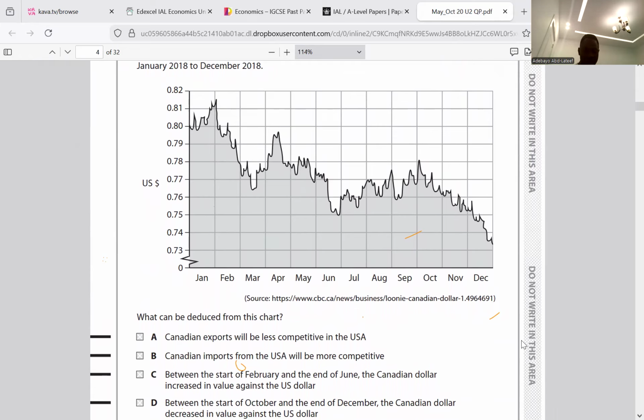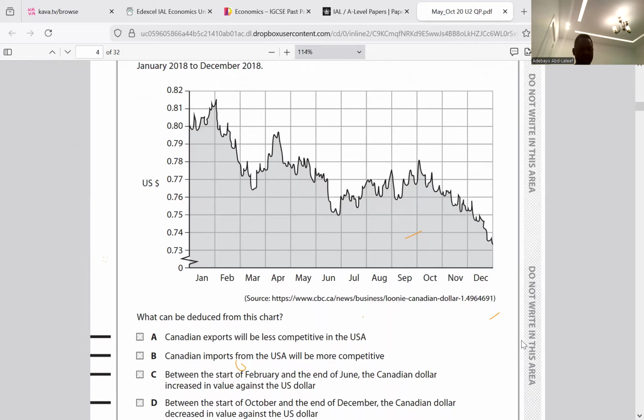So if the Canadian dollar... Now the options we have here, they said the Canadian export will be less competitive in the USA. No, the Canadian dollar would not be less competitive. It would rather be more competitive, because the value of the Canadian dollar has fallen against the American dollar, which makes exports cheaper for Americans wanting to import from Canada. So that means it will make Canadian export more internationally competitive.